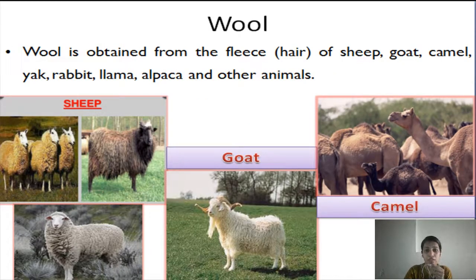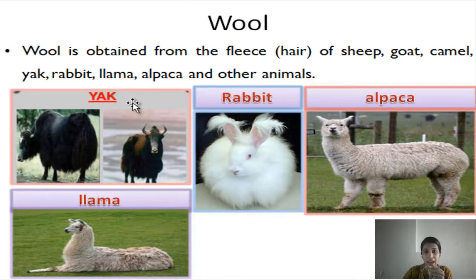Wool is obtained from the fleece, from the hair of sheep, goat, camel, yak, rabbit, llama, alpaca and other animals.